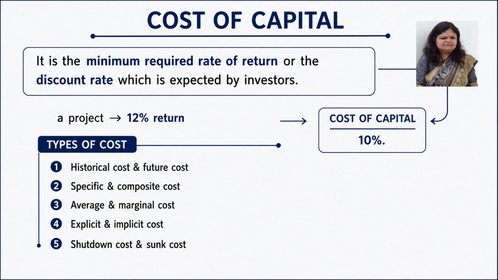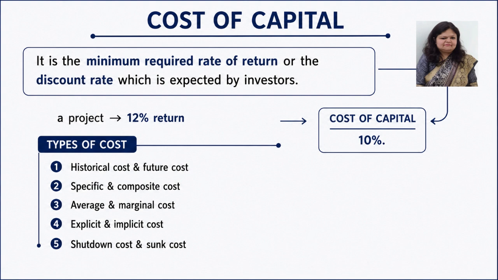Next type of cost is explicit and implicit cost. Explicit cost is that cost which directly occurs, like you have produced some bill. So the cost of that bill is called explicit cost. That is called direct cost which occurred in an investment. Implicit cost is that cost which is hidden, which is not directly given. Let's suppose you are the owner of a shop and you are running that shop. So that land cost is hidden, that is called implicit cost.